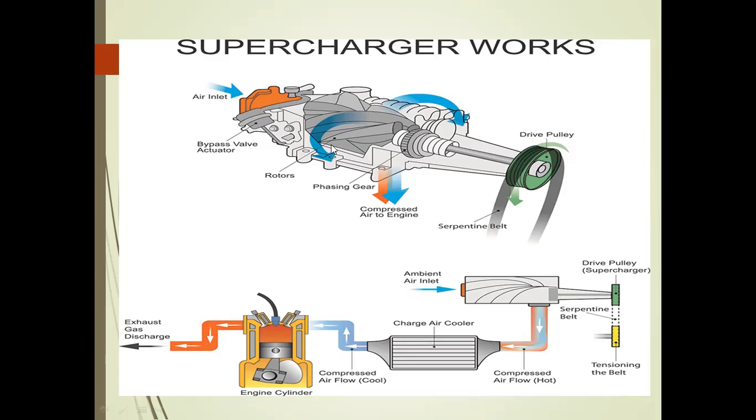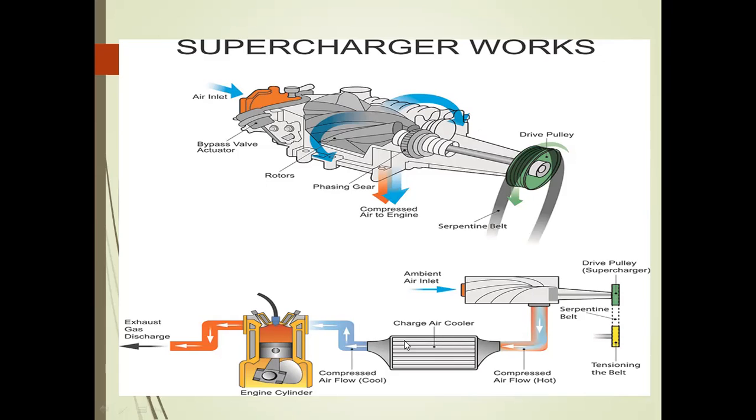So how the supercharger works: from here the ambient air enters the supercharger. The supercharger is connected with the help of a belt drive with timing adjustment, and it is synchronized to the crankshaft of the engine. From here we can rotate the supercharger with the help of the belt drive. The supercharger here is a centrifugal compressor. The work of the centrifugal compressor is to suck in the atmospheric air, and that low pressure air is compressed into high pressure air.